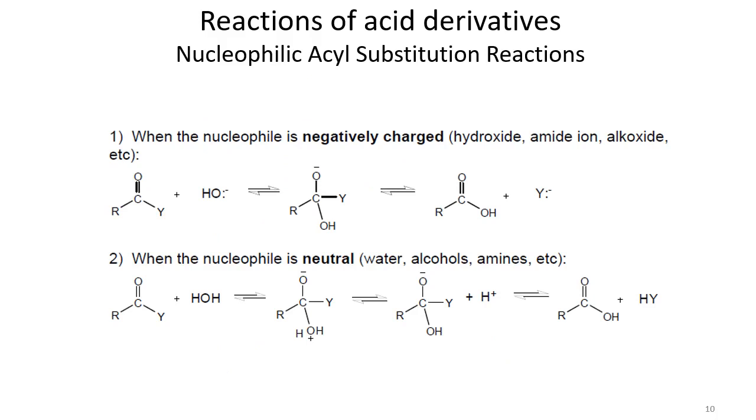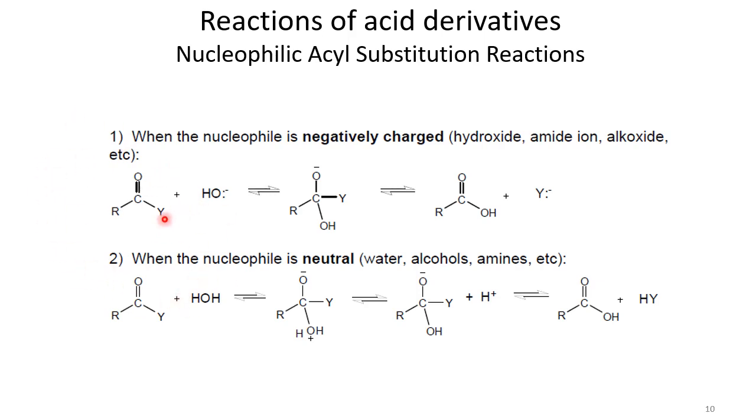Basic thing: starting the reactions of acid derivatives, one of the most important reactions is nucleophilic acyl substitution. It means that we are taking a substrate where acyl is the basic part of the substrate, and on the acyl part there is a nucleophilic substitution reaction. When we want to explain this reaction, we consider an acid derivative as a parent compound like RCOY. Y is the component that is different in all these acid derivatives. It could be chloride in the case of acid chloride, an ester moiety in the case of acid anhydride, or an NH2 or NR2 moiety in the case of amides.